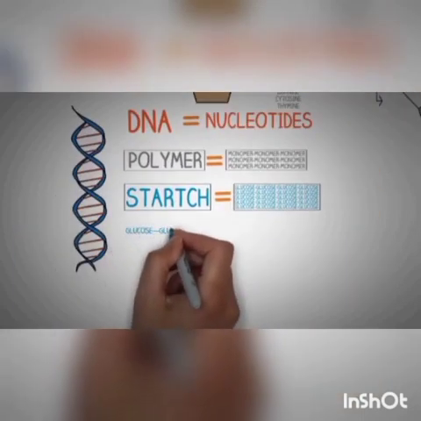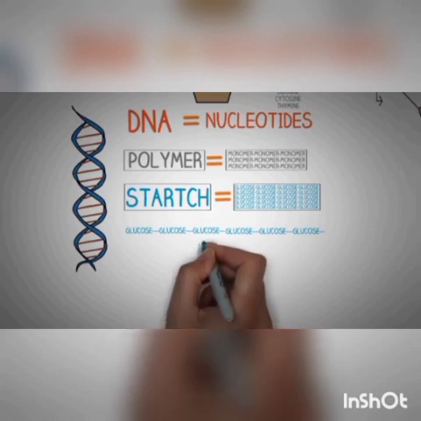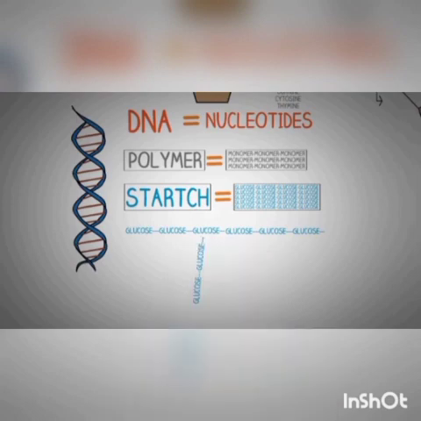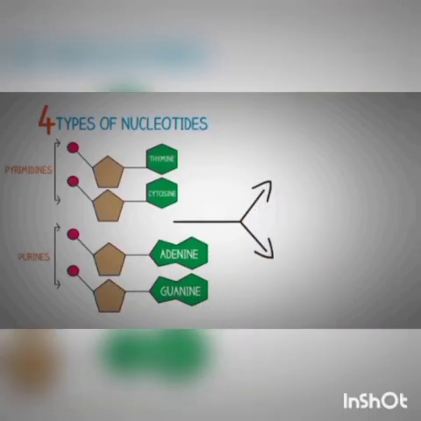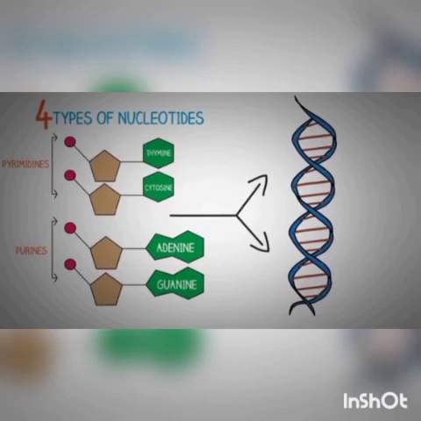In the case of starch, as we discussed earlier, the structure is very simple, consisting only of long linear chains as well as branched chains, which are joined together by glycosidic bonds. This is the chemical structure of starch, and you can see the different types of glucose chains, either linear or branched. But in the case of DNA, the 4 types of nucleotides join together in a very complex way to form the double helical structure.